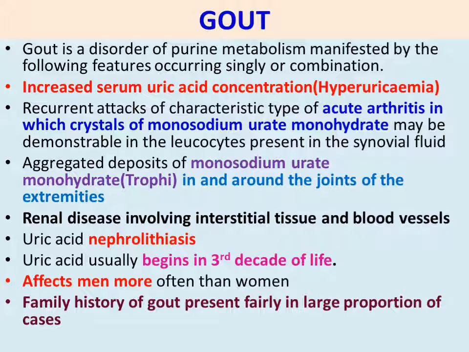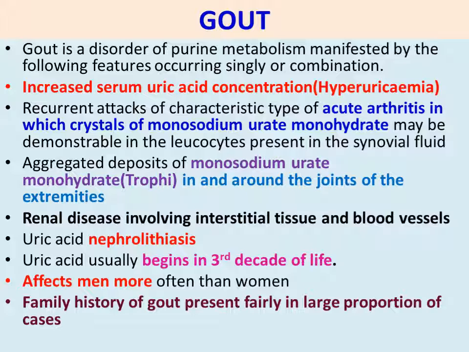Next point, aggregated deposits of monosodium urate monohydrate. That deposit of monosodium urate monohydrate is called a tophus, in and around the joints of the extremities. Extremities means the hands and legs; the fingers of the hands and legs are considered extremities.